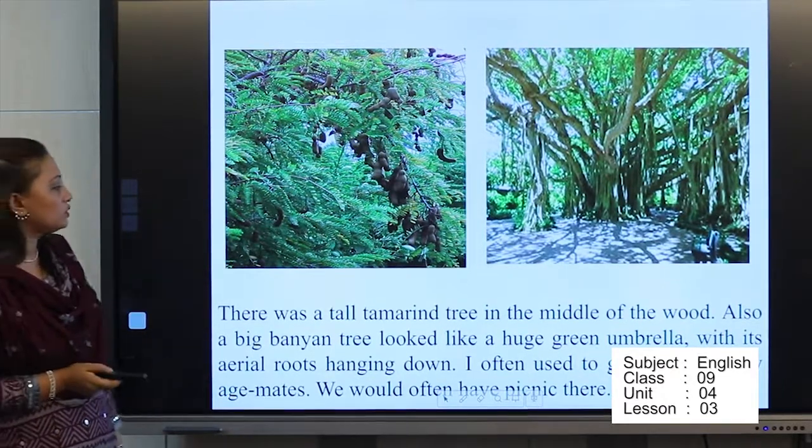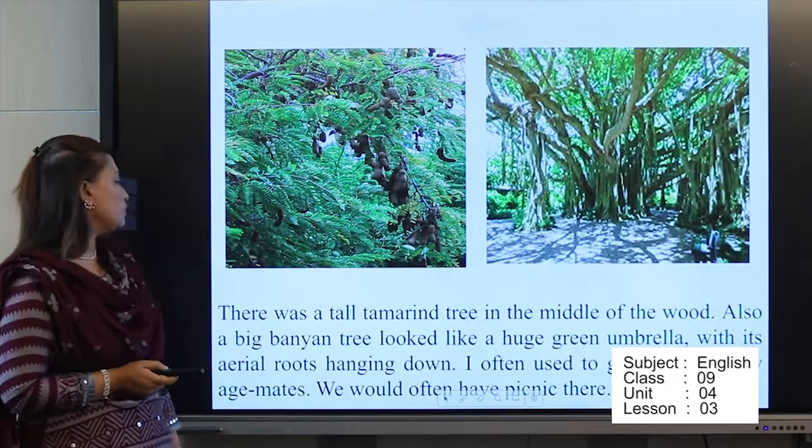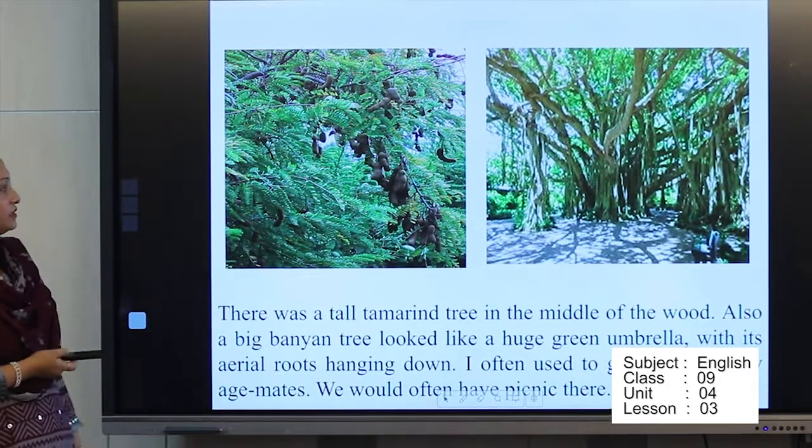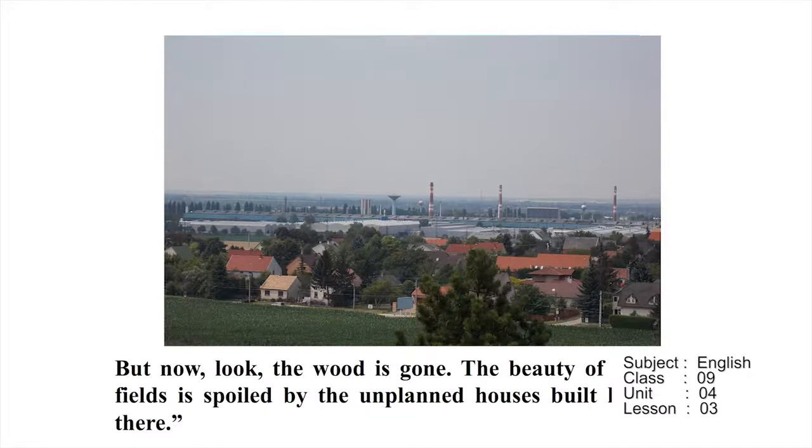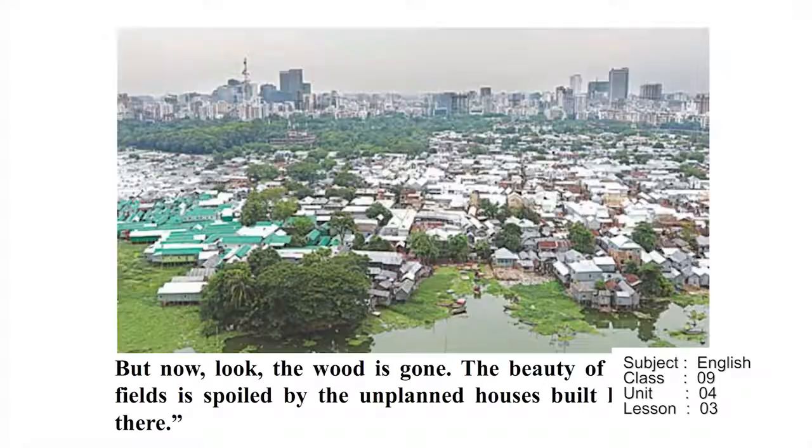I often used to go there with my age mates. We would often have picnics there. But now look, the wood is gone, the beauty of the crop fields is spoiled by the unplanned houses built here and there. So there is no plantation. People build their houses by their own wish. So there is no plan. This is the main and common picture of Bangladesh right now.